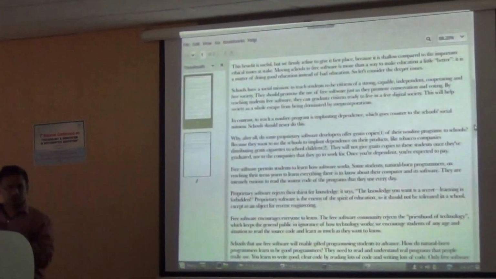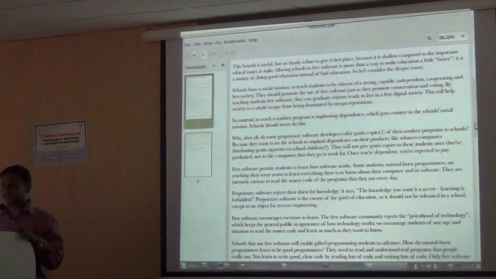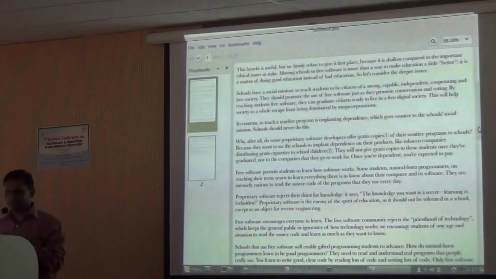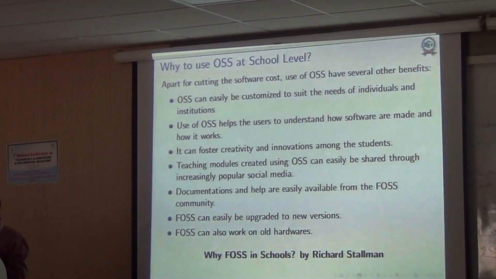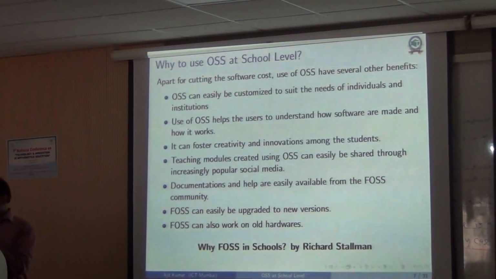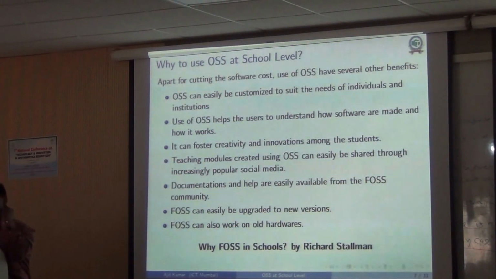He mentioned why one should use only free software, not proprietary software, all the ethics and all these things. So I will not get into it. Okay. Right. So you just ask Google why to use FOSS in schools by Richard Stallman. You will get this article.